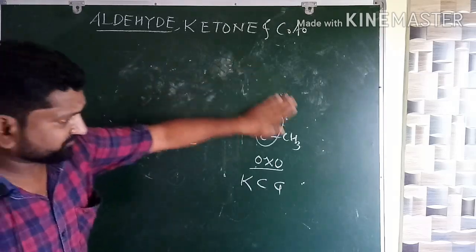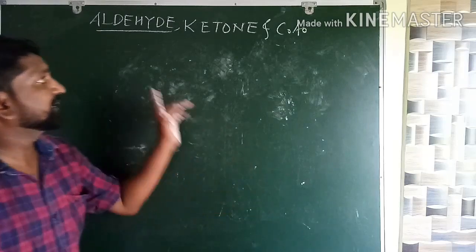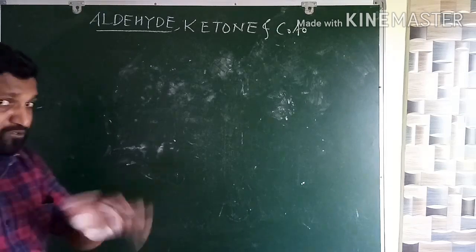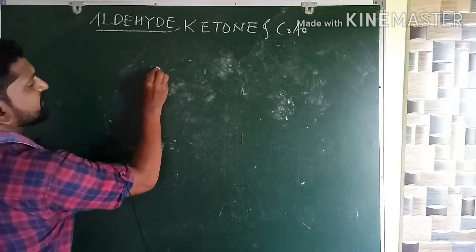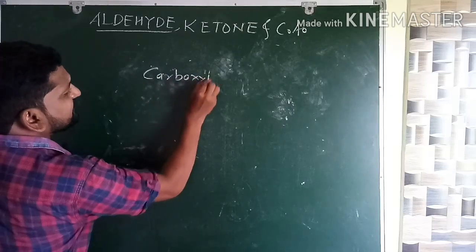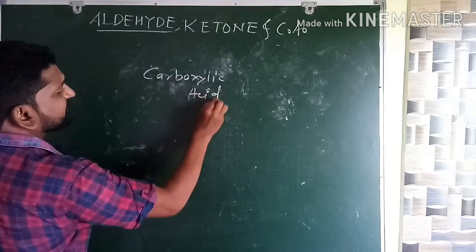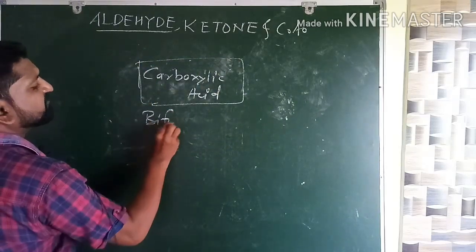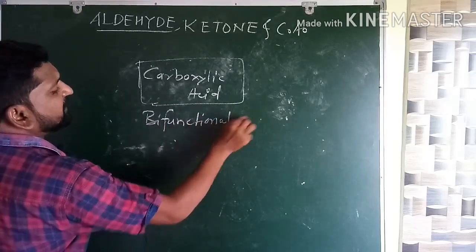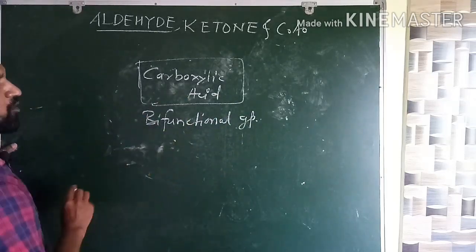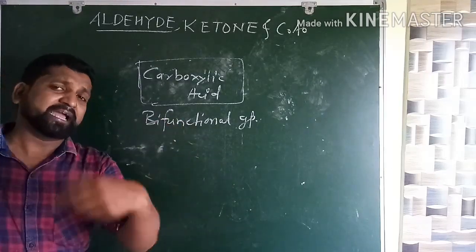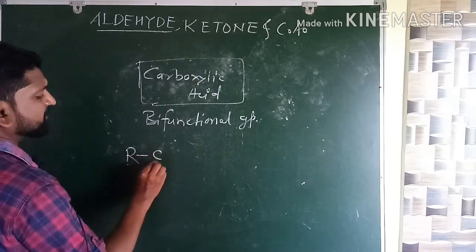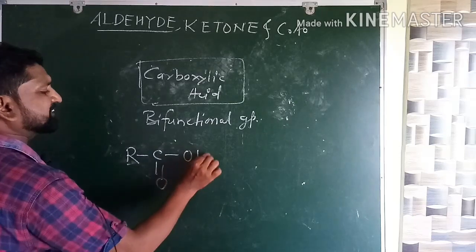Now everybody see here. So in this way we have started the aldehyde, ketone and carboxylic acid. Now what is meant by carboxylic acid? Again we introduce simply carboxylic acid. So this is the bifunctional group. Why? Because it is the combination of carbonyl group and hydroxyl group. R, C double bond O and OH.